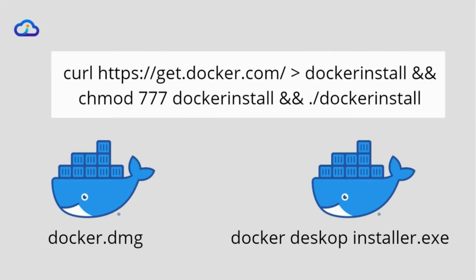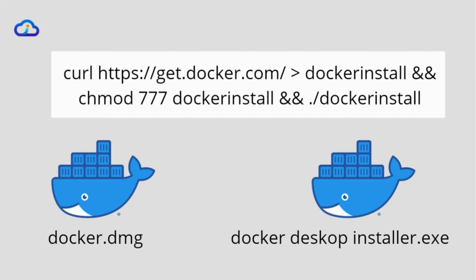Installing Docker is very easy. For Linux-based systems, here is the command to install the latest Docker version. For Macintosh users, you can go to the Docker official website, download the docker.dmg file and install it. For Windows users, you can install Docker Desktop Installer.exe from the website.